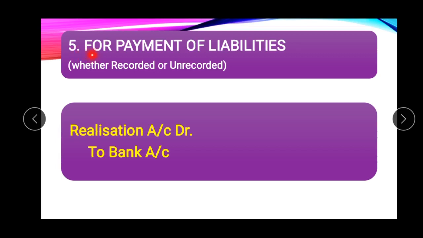Fifth journal entry is for payment of liabilities. After the sale of assets, the next treatment will be payment of liabilities. So when we make payment, the realization account should be debited to bank account, because it is a loss for the firm. The cash or bank balance reduces by making payment of liabilities, whether recorded or unrecorded.